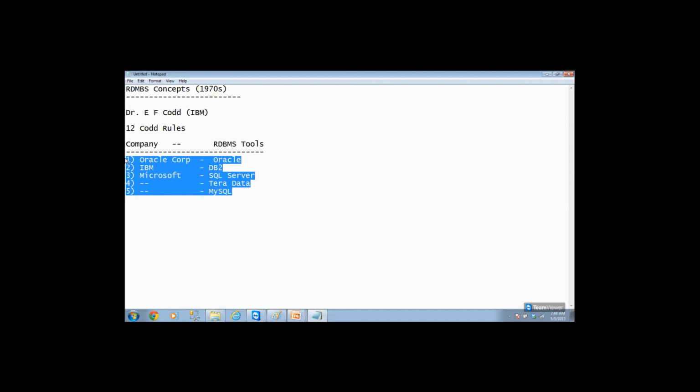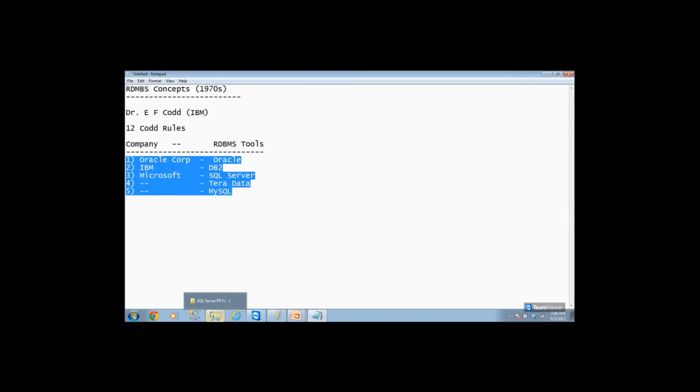Then it depends upon their offerings. You choose one bank if it is near to your home, or if they're giving free services, and based on that you choose one. So RDBMS tools are like this. Clear? This is what we have to understand.